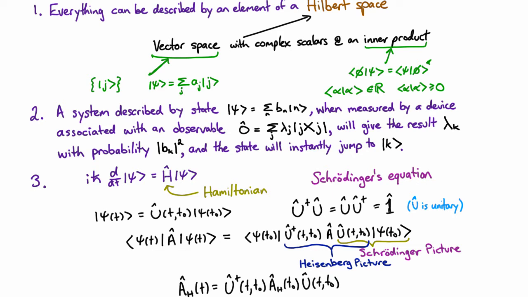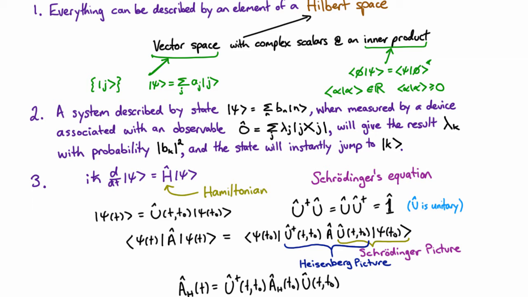And we look at that and we see that the expectation values can be described if we look at the operators and the states. We can either associate the evolution with the operators, which is the Heisenberg picture. This is how Heisenberg went about creating quantum mechanics. He felt that was very natural because we're used to thinking of things like position and momentum changing with time, whereas in the Schrödinger picture, which is typically in fact the picture that most people first learn quantum mechanics in, it's the states that change in time.